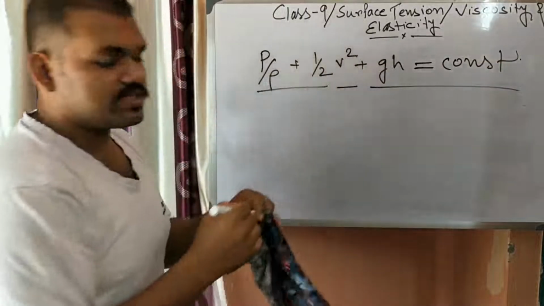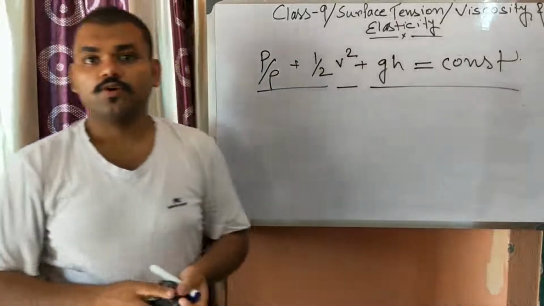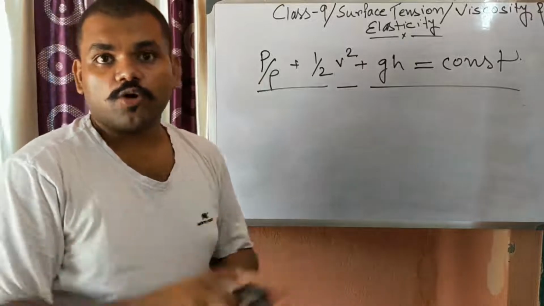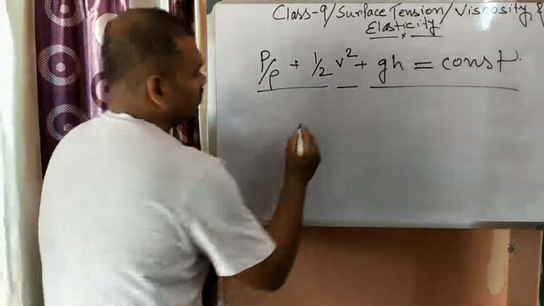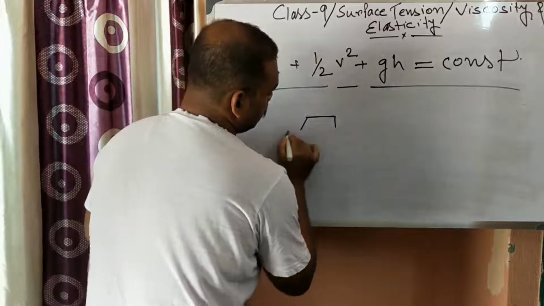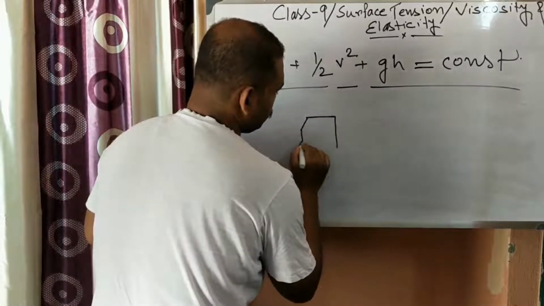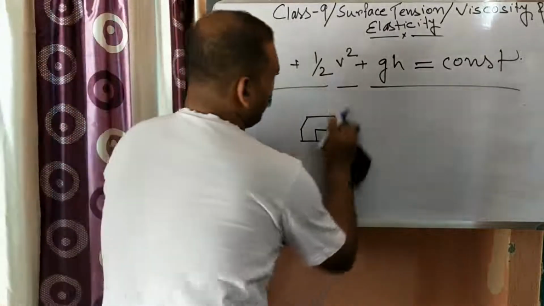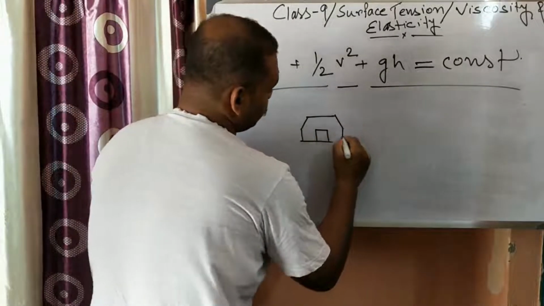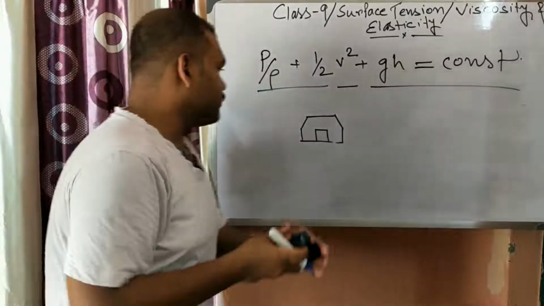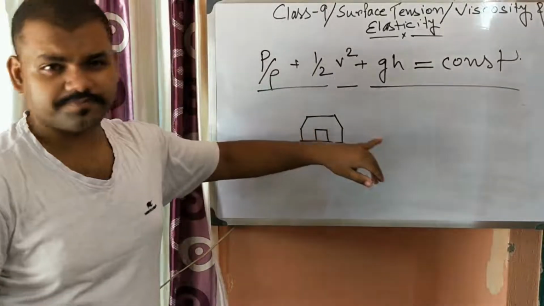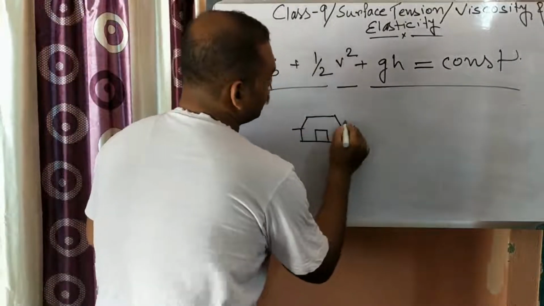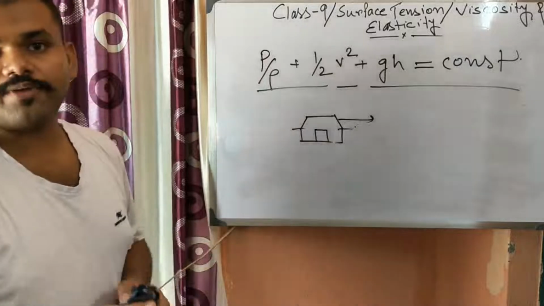And according to Bernoulli's theorem, we can explain different phenomena. What are the phenomena? First phenomenon: in case of a storm, it is seen that the roofs of houses which are not very stable, suppose the roof is made of tin or straw, are blown away by the wind.